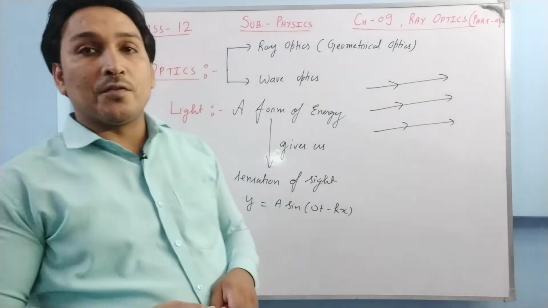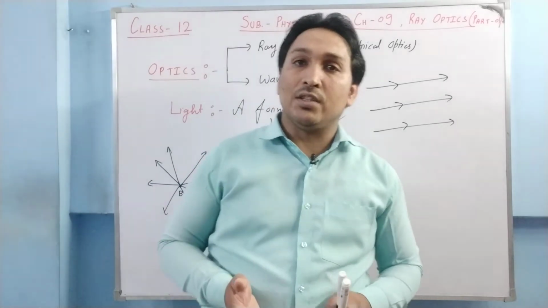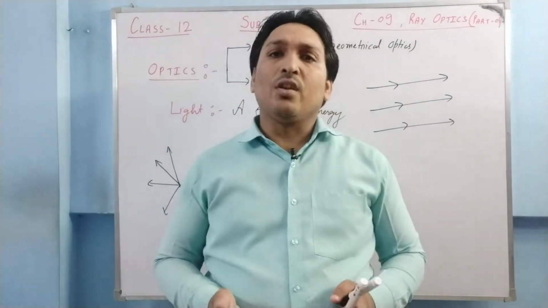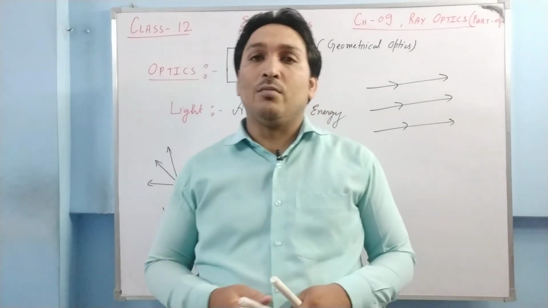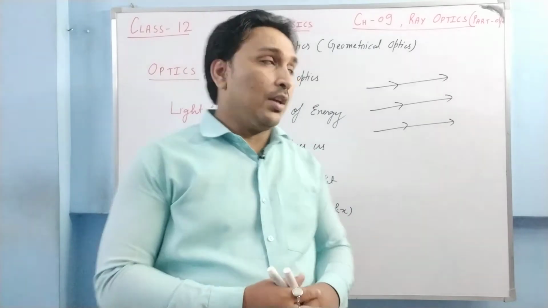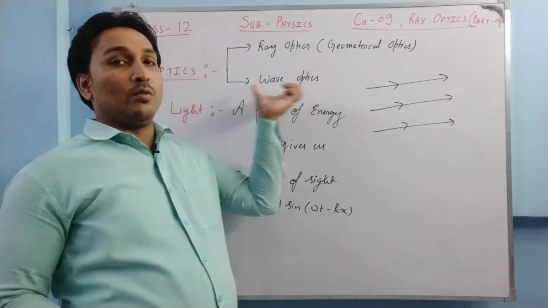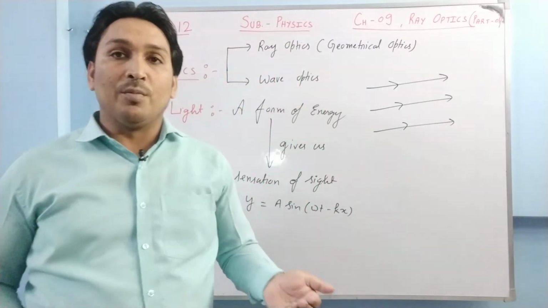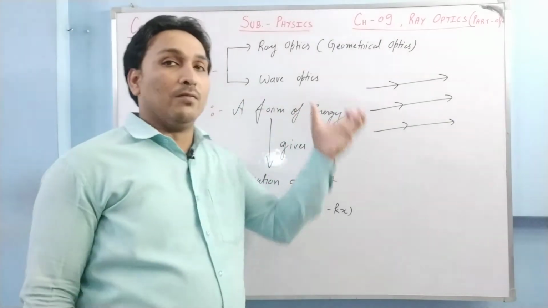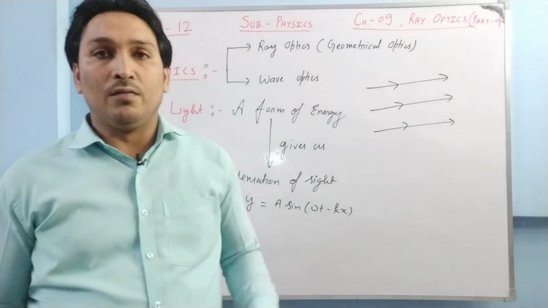Moreover, Huygens gives one theory, which is called Huygens theory of wavefronts. We'll discuss those things in a very detailed manner in the next chapter, chapter number 10. But for now, here we try to understand the propagation of light and various phenomena like interference, diffraction and polarization in terms of waves.